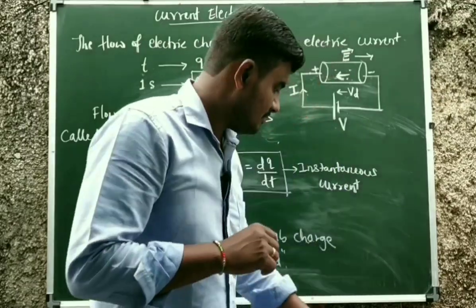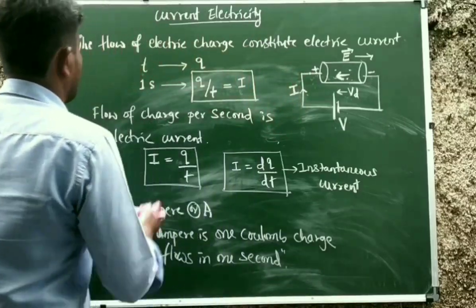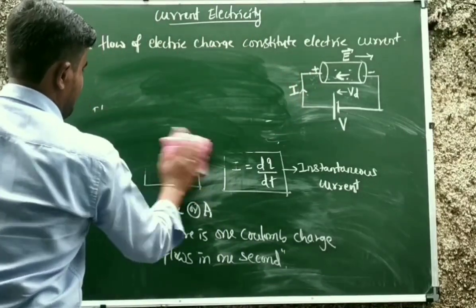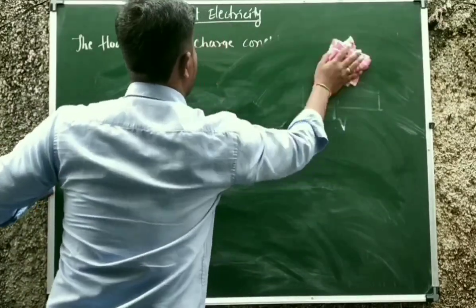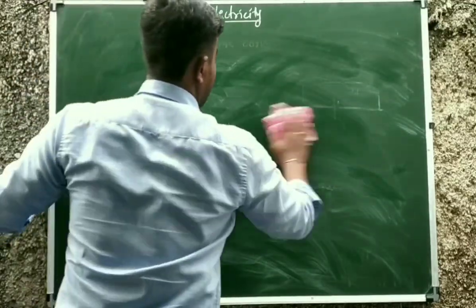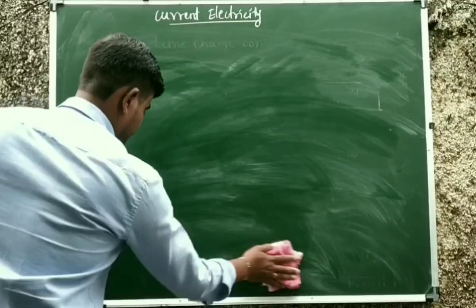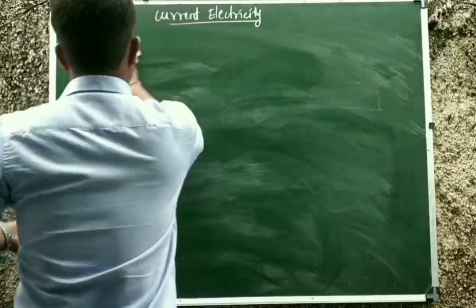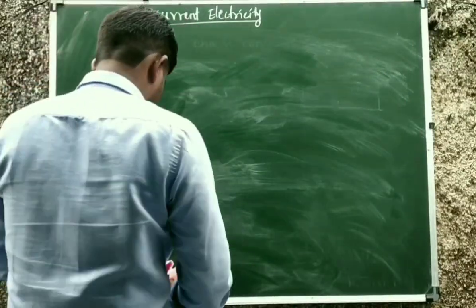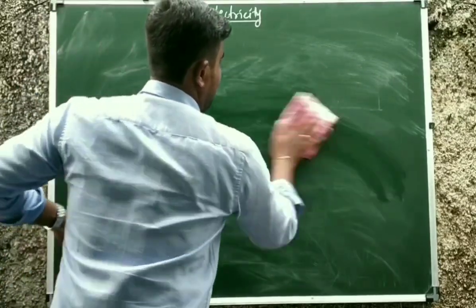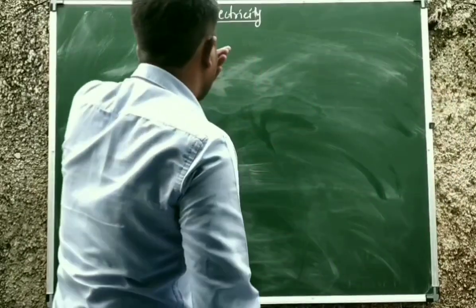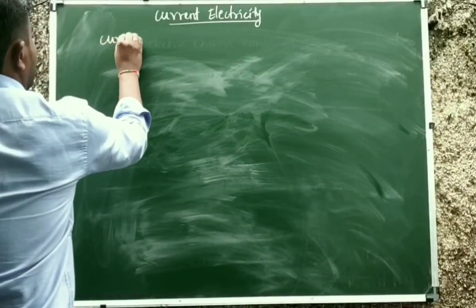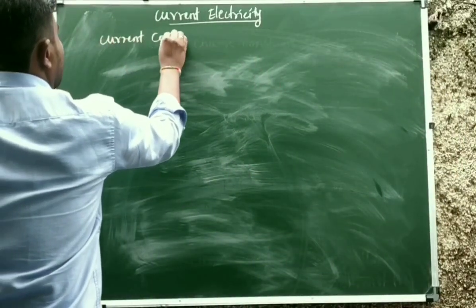Let us now check the charge carriers, or current carriers.